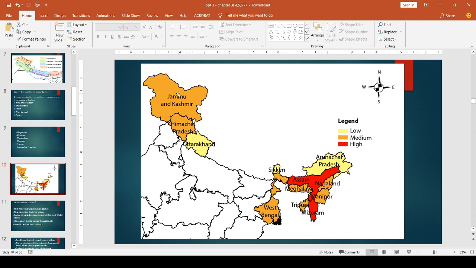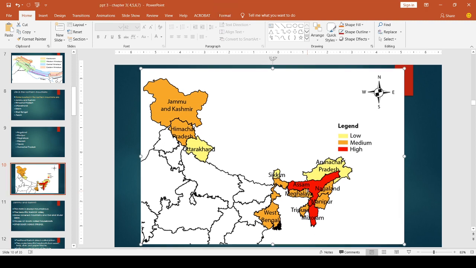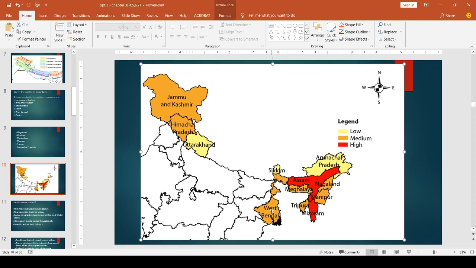Where is Jammu and Kashmir? Here. Then below Jammu and Kashmir, Himachal Pradesh, Uttarakhand is here. Sikkim, Arunachal Pradesh, Assam, Nagaland, Manipur, Mizoram, Tripura, Meghalaya, West Bengal. Clear? These are the states of India which cover the northern mountains.